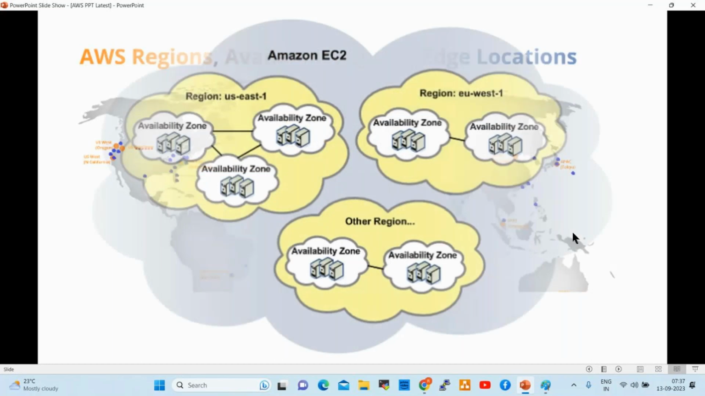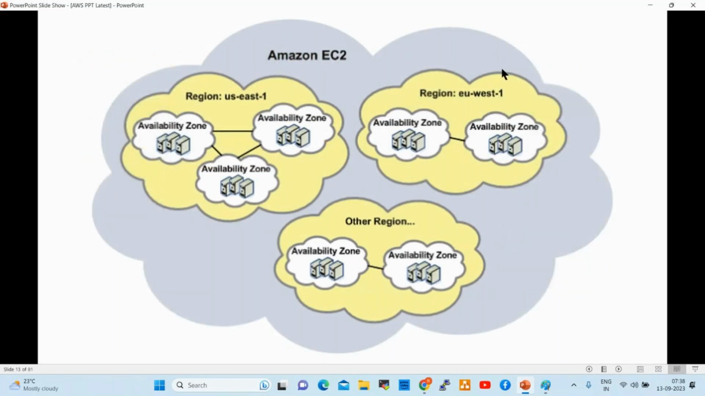See here. So Amazon EC2, when we talk about EC2, the full form is Elastic Compute Cloud. Tomorrow we are going to start Elastic Compute Cloud. Practical sessions will start from tomorrow. What is Elastic Compute Cloud? Elastic Compute Cloud is a service to create resources, right?